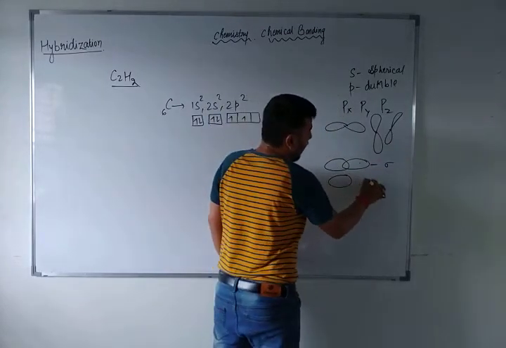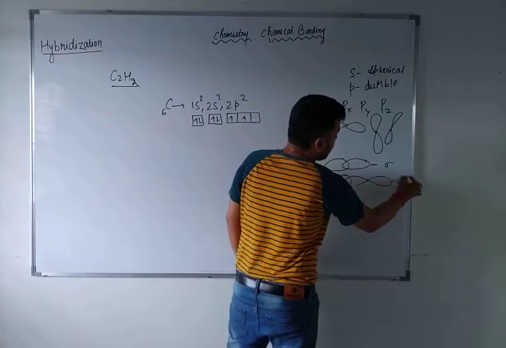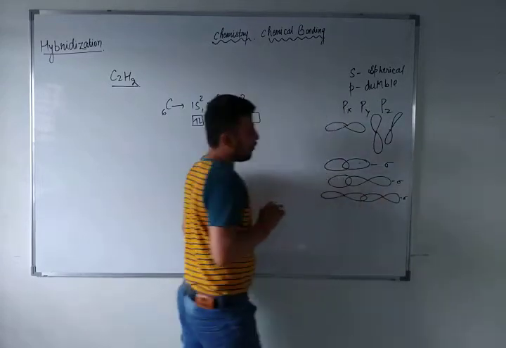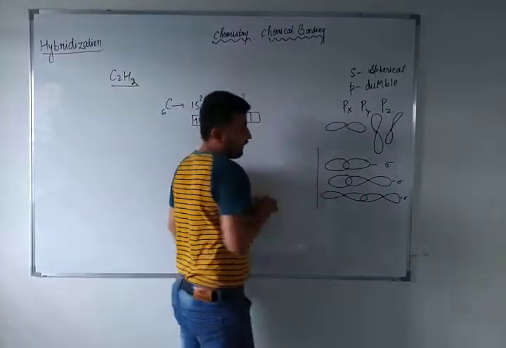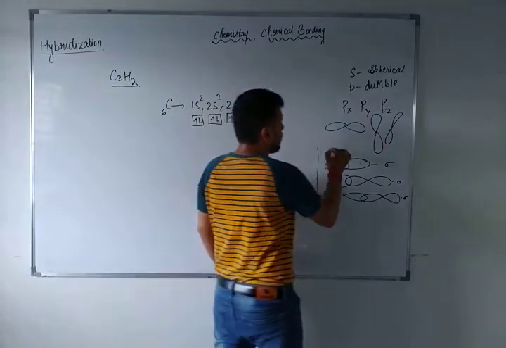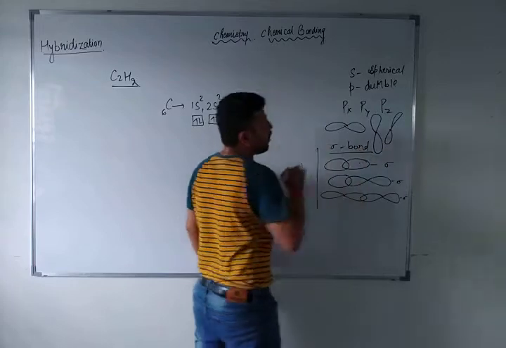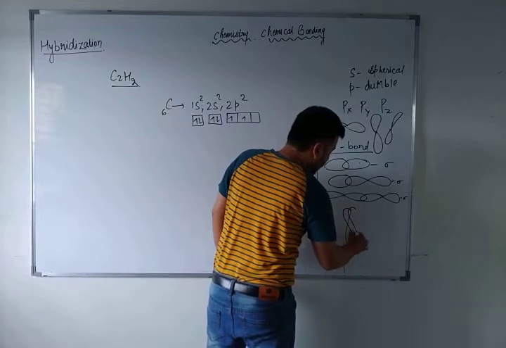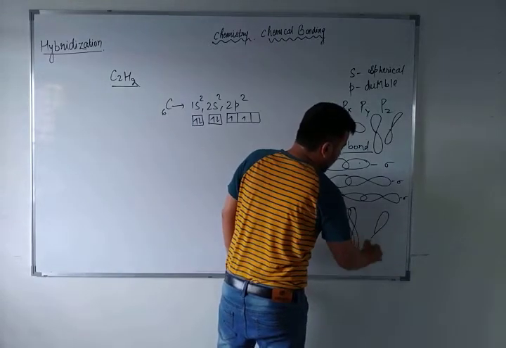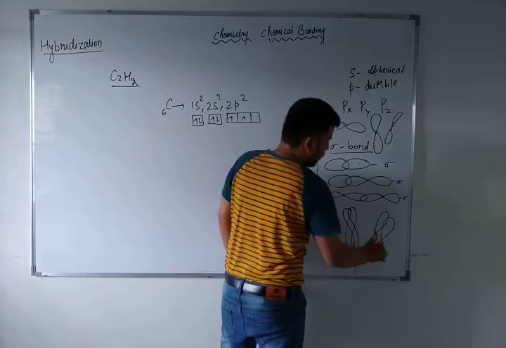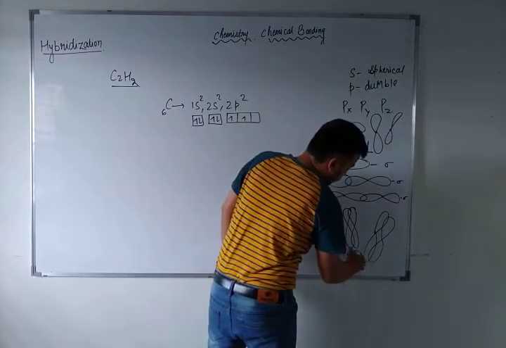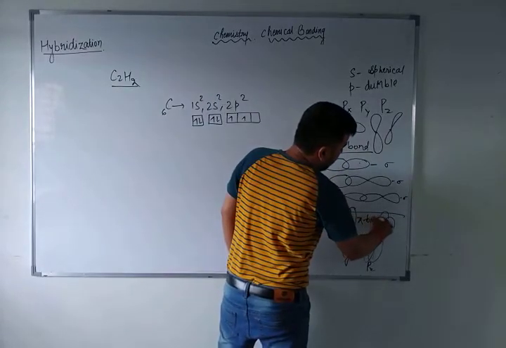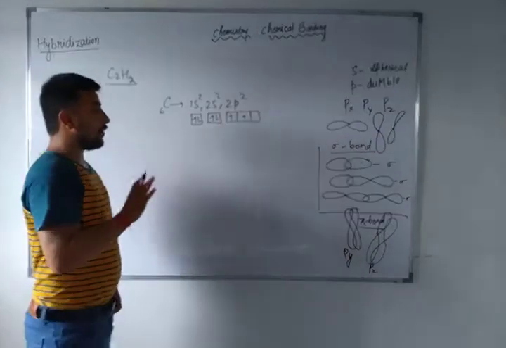One s and px orbital will overlap, then there will be a formation of sigma bond. Px and px orbitals will overlap, then there will be a formation of sigma bond. Means in the symmetrical axis, there will be a formation of sigma bond. And if I talk about the pi bond, then it is sidewise, py and pz, this is sidewise and lateral. In the sidewise overlap, there is a formation of pi bond, and in the symmetrical axis, there is a formation of sigma bond. I hope you have understood this concept.